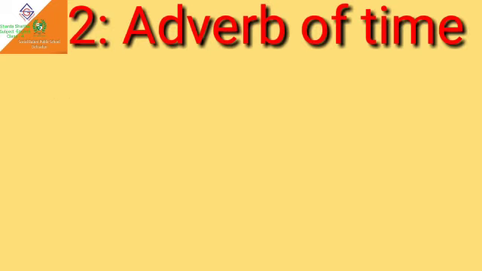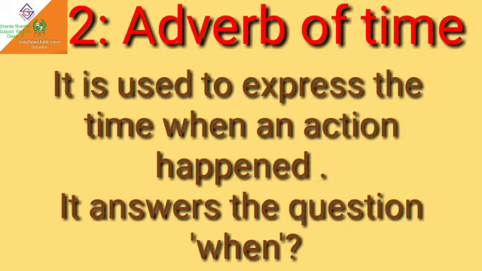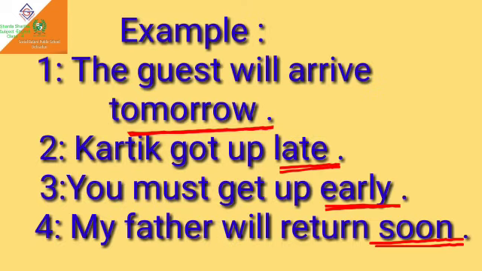Second adverb is adverb of time. It is used to express the time when an action happened. It answers the question when. Now, look at some of the examples of adverb of time. The first example is the guest will arrive tomorrow. Second example is Karthik got up late. Third example is you must get up early. And the fourth example is my father will return soon. In these examples, all the underlined words like tomorrow, late, early and soon indicate adverb of time.